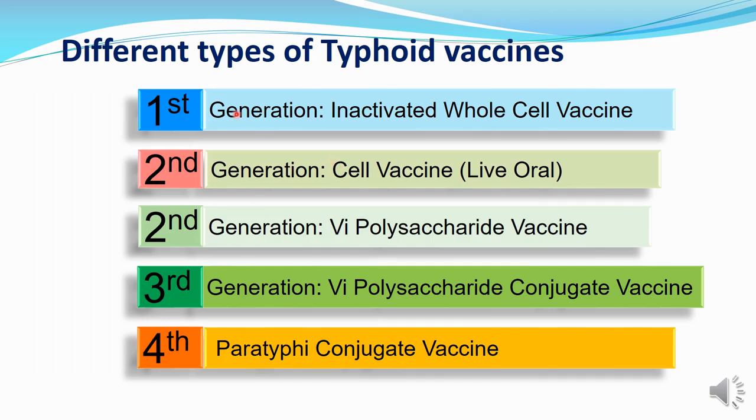Now let's see the different types of typhoid vaccines. First generation is inactivated whole cell vaccine. Second generation is live attenuated oral vaccine, oral typhoid vaccine. Another second generation is Vi polysaccharide vaccine. Third generation vaccine is Vi polysaccharide conjugate vaccine, and this is the one which we are practicing, which we give in the routine immunization schedule of the country. Fourth one is paratyphi conjugate vaccine.